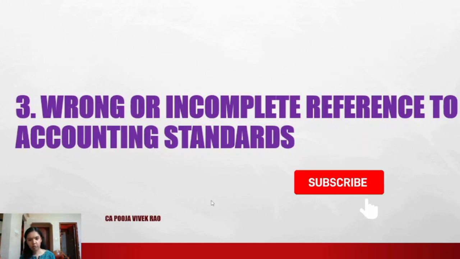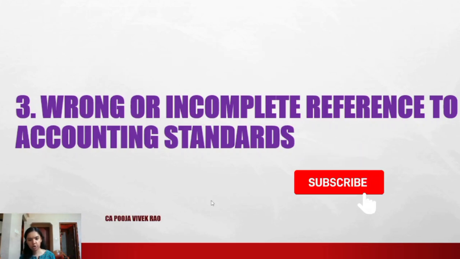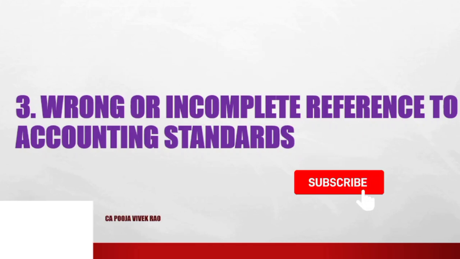So while studying itself, what you can do is in one place you can note down the accounting standard name and number, and you can try to recall this multiple times. Revise this as many times as possible. Even on the day of the exam, in the morning before you go for the exam, revise this. Because if you quote the accounting standard number and name correctly in your answers, this will add more weightage to your answer, and there are chances you will get more marks. However, if you are not sure about the standard number or para number, don't quote the wrong numbers.